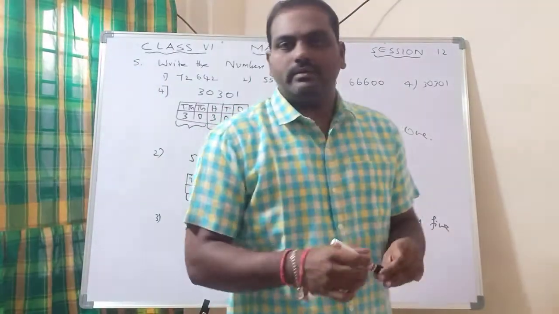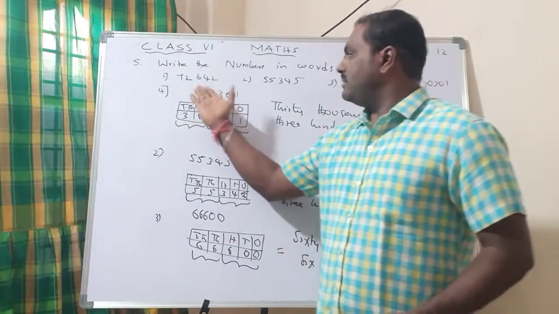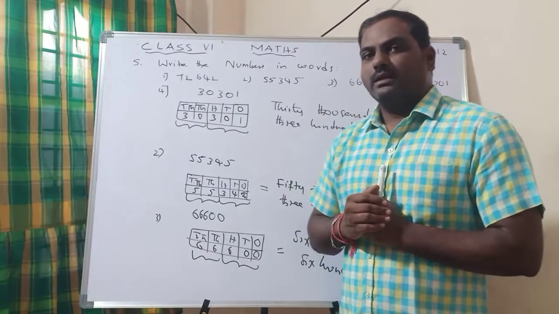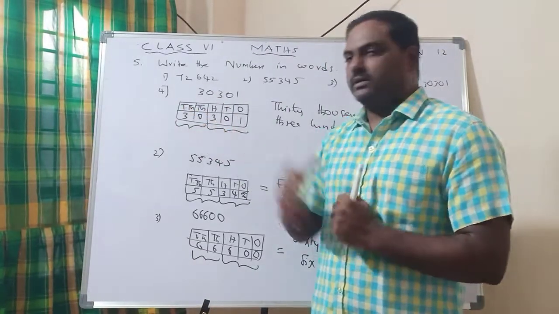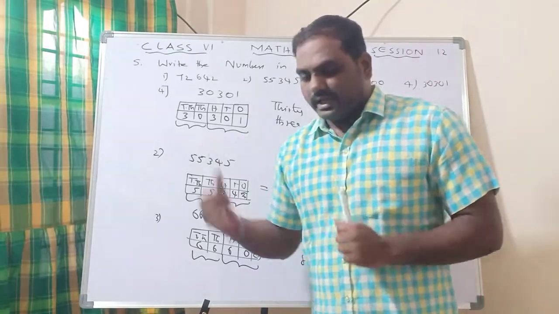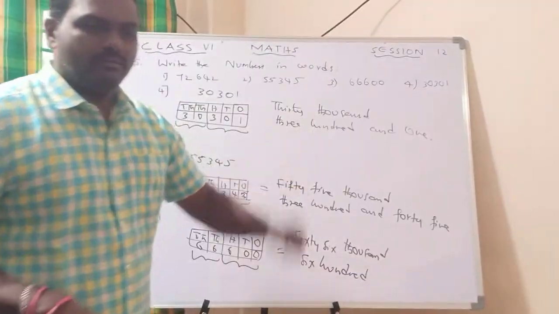So first, what do we have to do? Take the number, place the boxes. In some cases more digits may be given. Then what to do? Take more boxes. If 6 digits are given, take 6 boxes; if 7 are given, take 7 boxes. Okay, like this you have to write the given number in words.